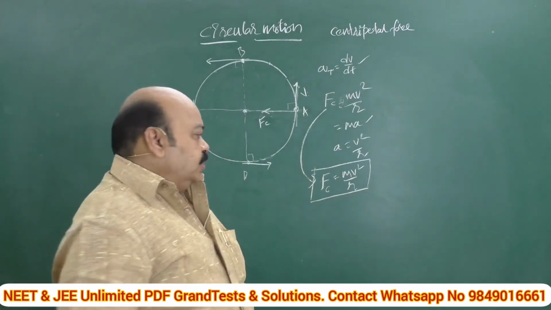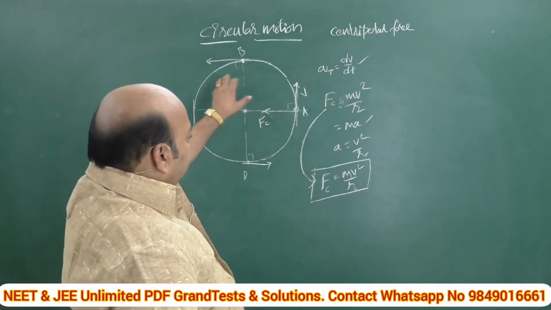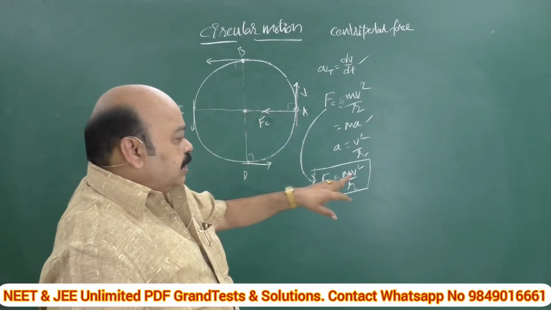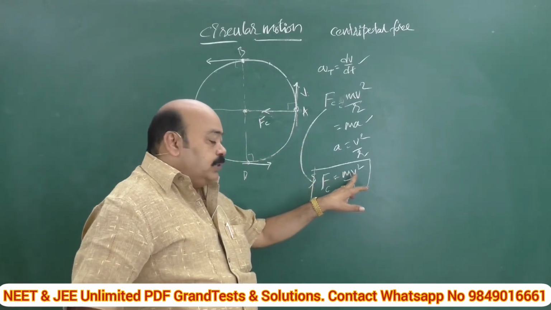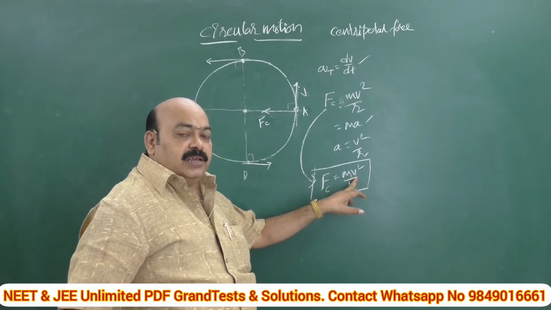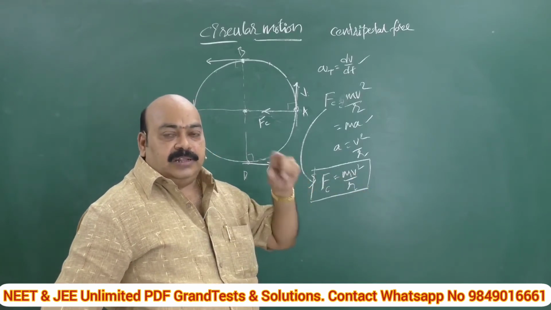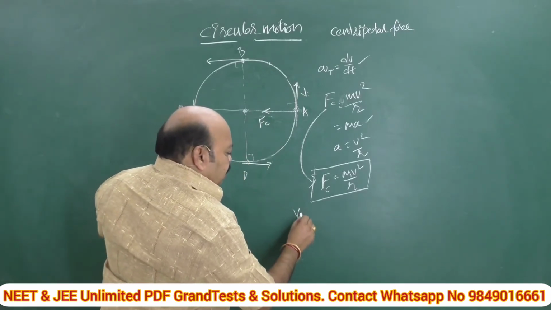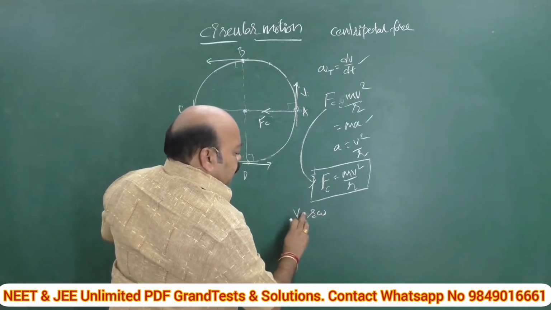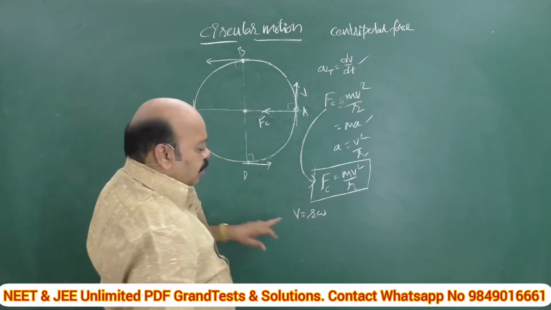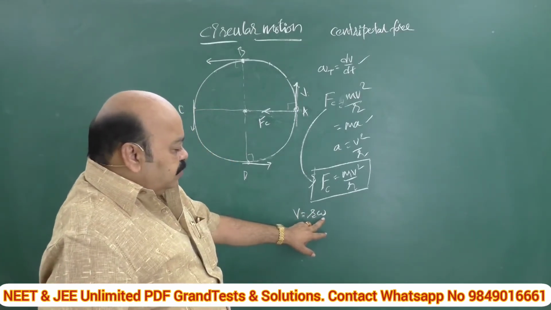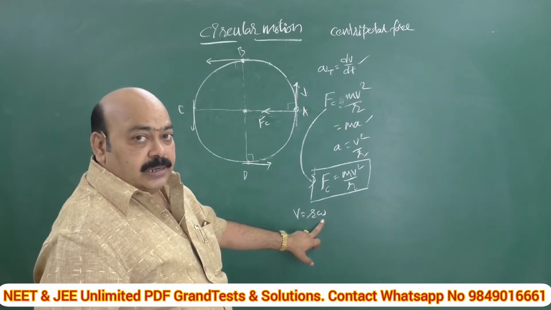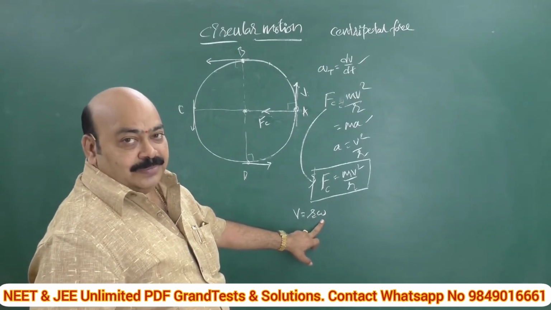From the minimum knowledge of circular motion, we can establish the relation between the tangential velocity, that is linear velocity, and the angular velocity, which is given as v equals r omega. The only unknown term is omega. v is linear velocity, r is radius, and omega is called angular velocity.